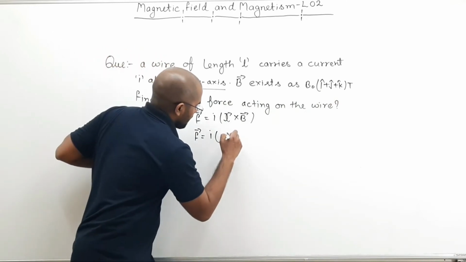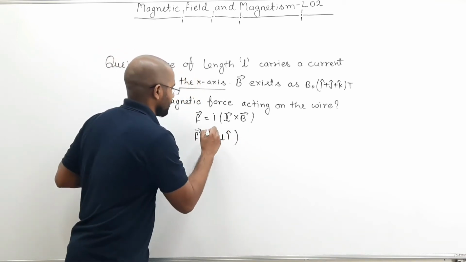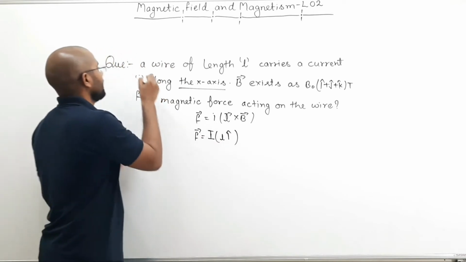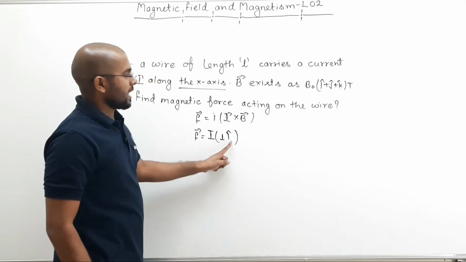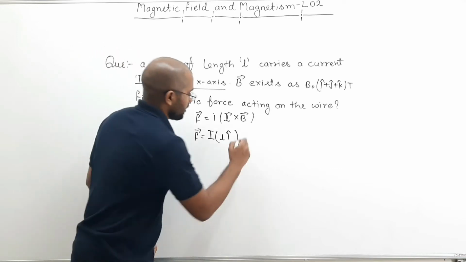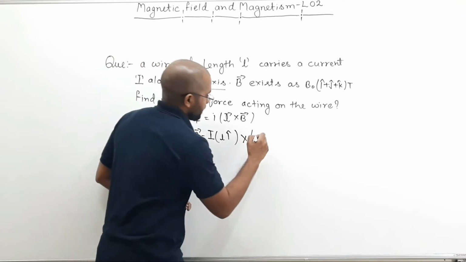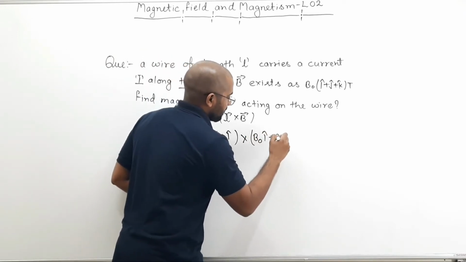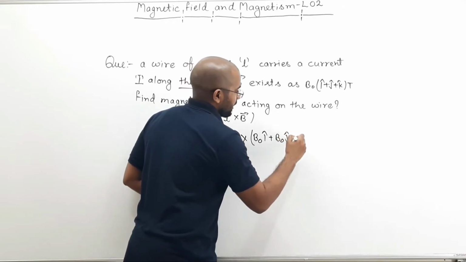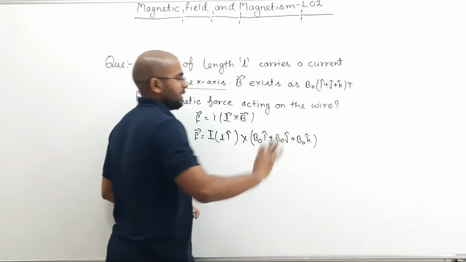So L i cap. Now this I and this i are different, so let us write current as capital I to avoid the confusion. So I times L i cap, the length vector, cross product with the field vector. What is the field vector? B naught i cap plus B naught j cap plus B naught k cap. This is your field vector.